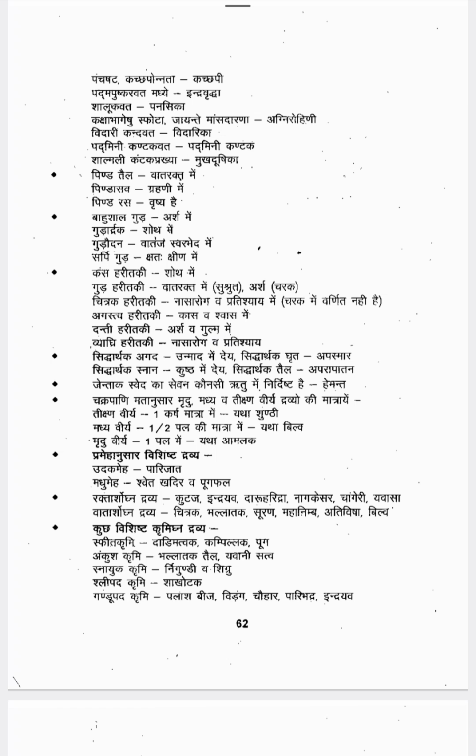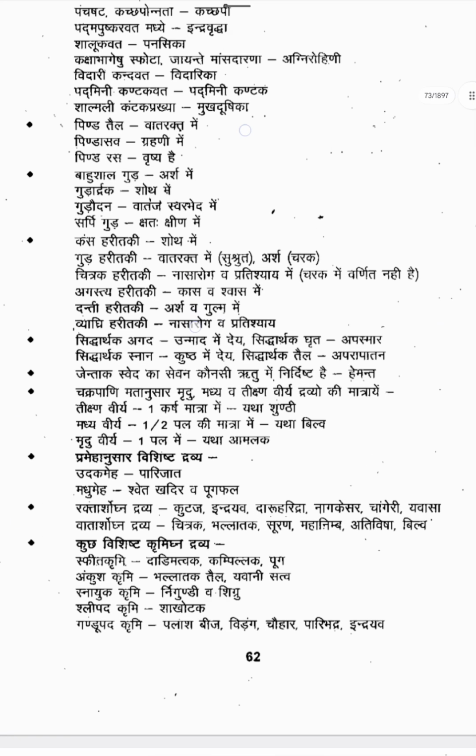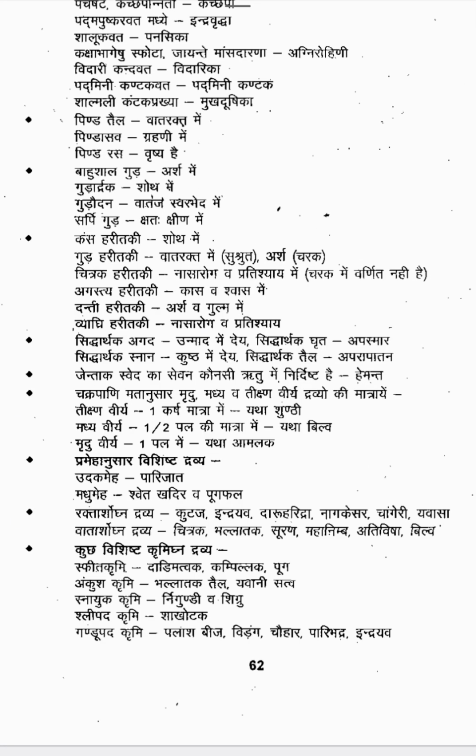Then Bahushala Guda is mentioned under Arshas. Guda Ardraka is mentioned under Shotha. Gudodana is mentioned under Vataja Swarabheda. Sarpir Guda is indicated in Kshatakshina. Bahushala Guda in Arshas, Guda Ardraka in Shotha, Gudodana in Vataja Swarabheda, Sarpir Guda in Kshatakshina. They will mention some formulation and tell you in which condition it is indicated. So this is very, very important.